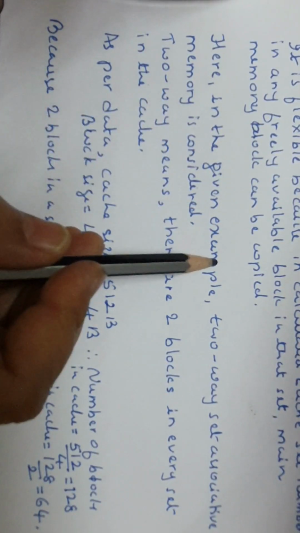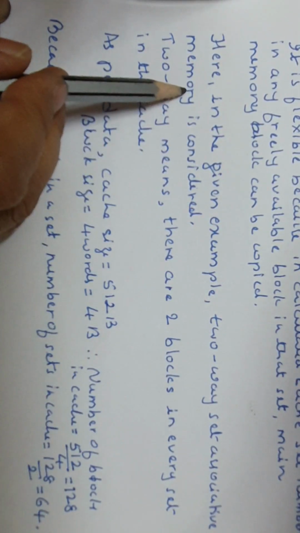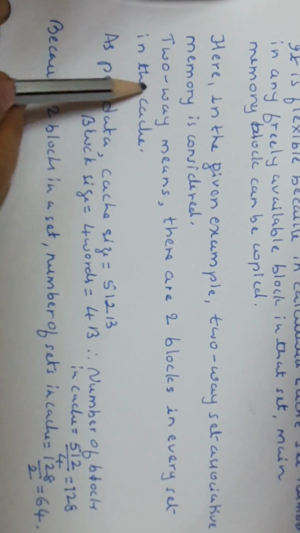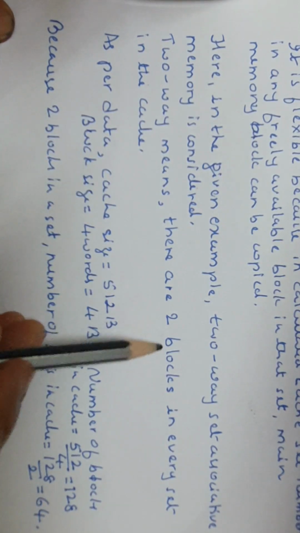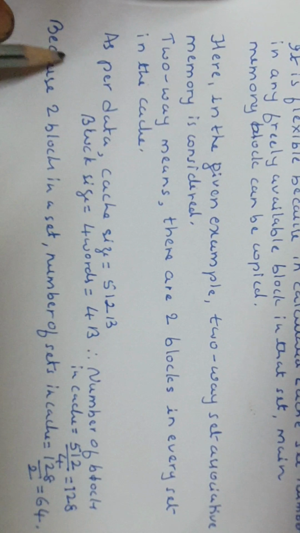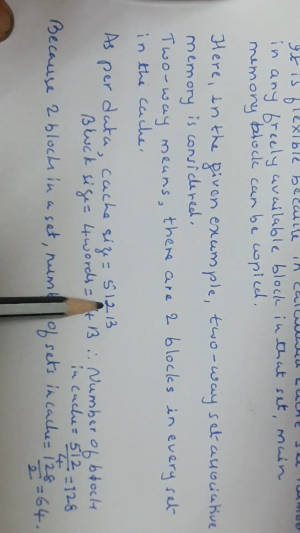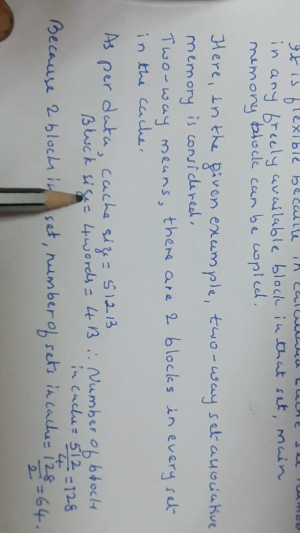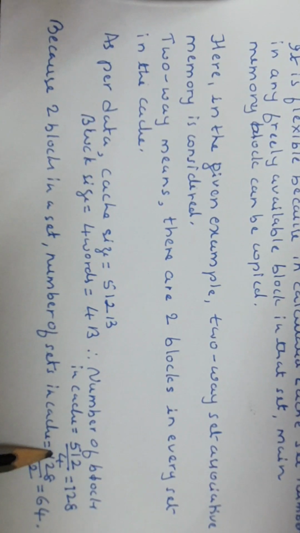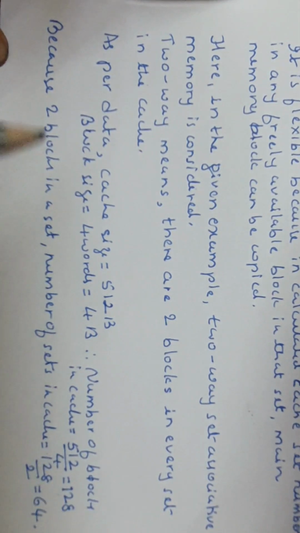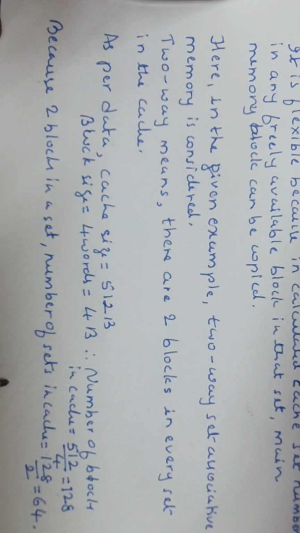So in the example taken, two-way set-associative mapping is considered, as already discussed. Two-way means there are 2 blocks in every set in the cache. As per the data, the cache size is a total of 512 bytes and the block size is 4 bytes. Hence the number of blocks in the cache is 512 by 4, that is 128. Because there are two blocks in a set, the number of sets in the cache will be 64. That is set 0 to set 63, which was shown in the diagram.